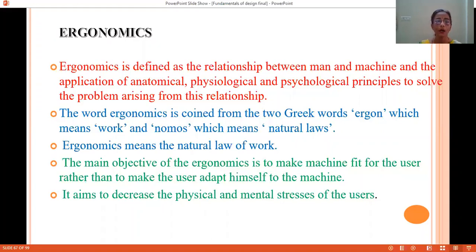So ergonomics means the natural law of work. The main objective of ergonomics is to fit the machine to the user. Rather than the user adapting to the machine, we are making the machine user friendly so that physical fatigue and mental fatigue of the operator will be reduced to a very great extent.